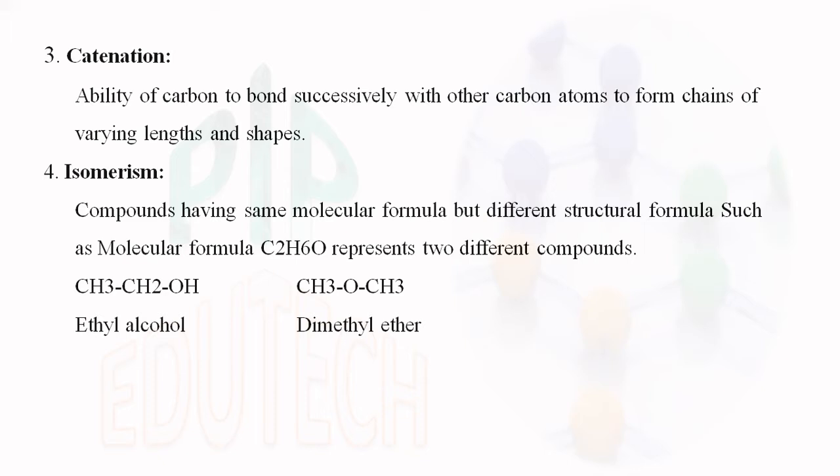And the fourth property is isomerism. Isomerism means compounds having the same molecular formula but different structural formula. For example, here we have taken the molecular formula C2H6O, which represents two different compounds. One is ethyl alcohol, C2H6O. Another compound is dimethyl ether, also C2H6O. So that is nothing but isomerism.